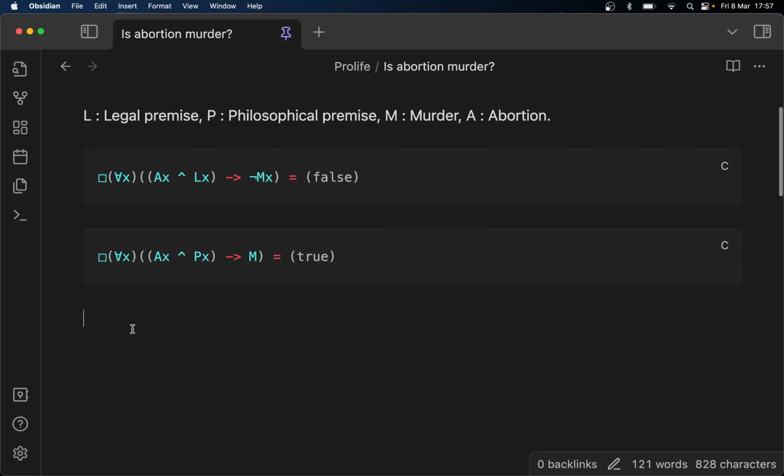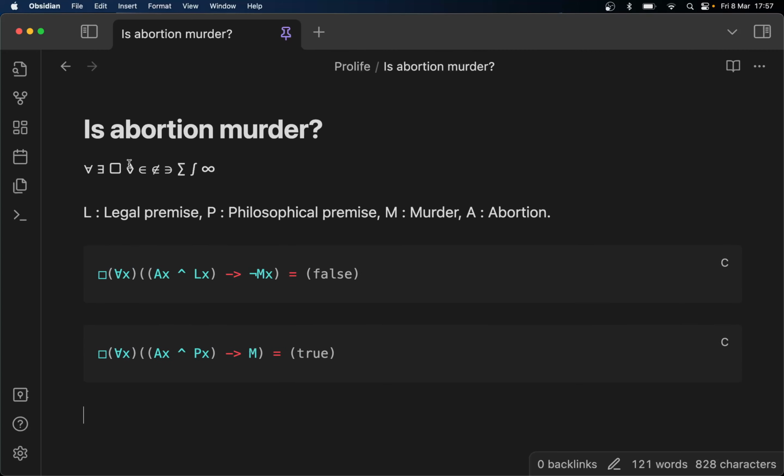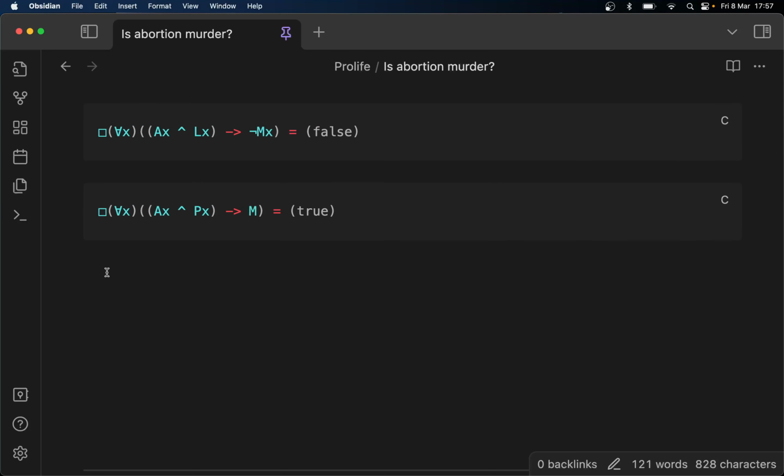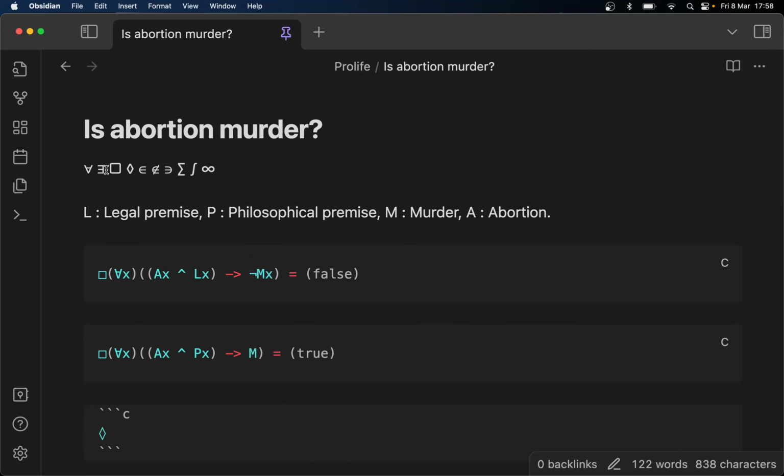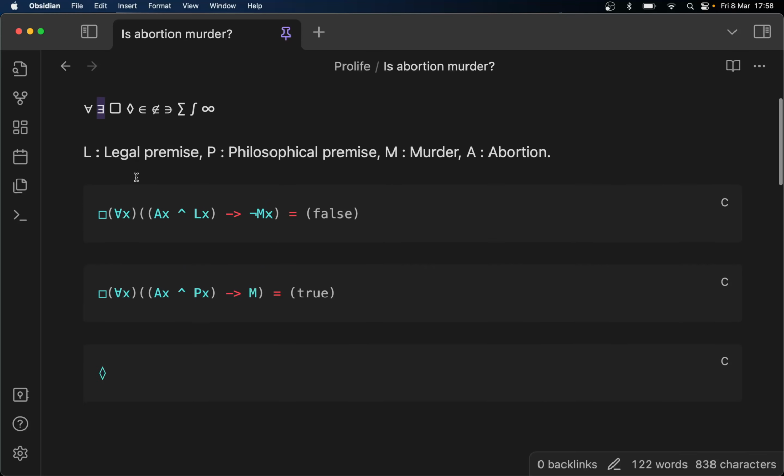There is another alternative which can reconcile it, but it's one that's not going to be popular with either side. So rather than using the very strict necessary for all, we're going to use a slightly different but very similar way of doing this. We're going to use the possibly operator and some.